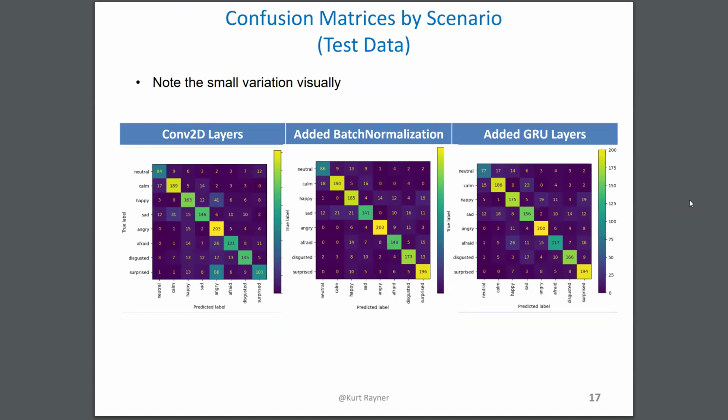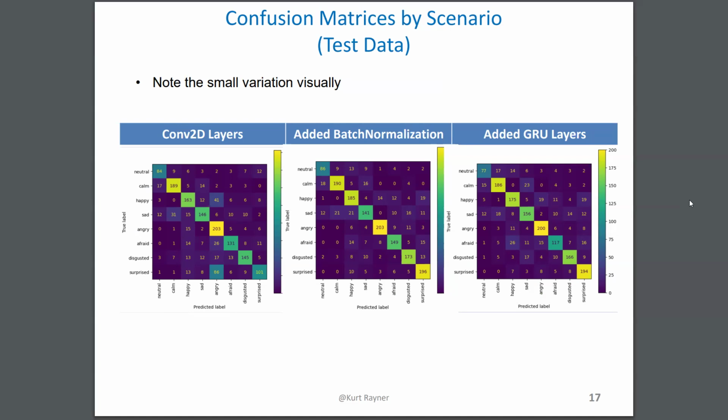It's interesting to look at the confusion matrix. It actually looks better than I expected. And in fact, if you look at the 3 different models, they're not all that different in terms of where the bulk of the work is. You notice that for the convolutional layer, surprised, and angry, I should say, the actual value of surprised was tagged as angry more often than the other models.